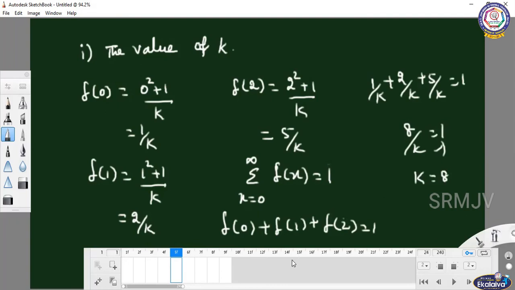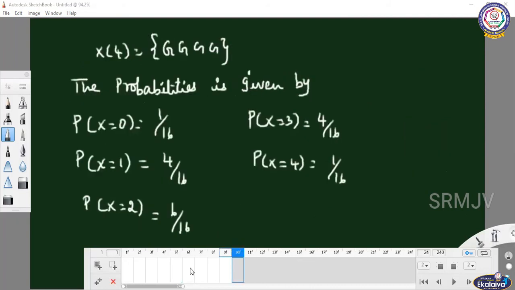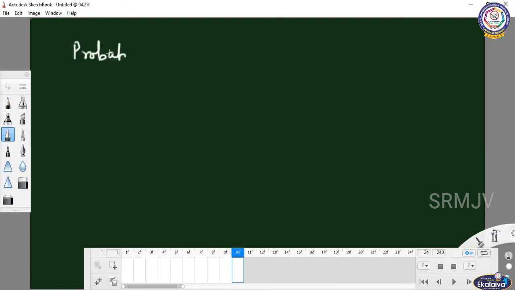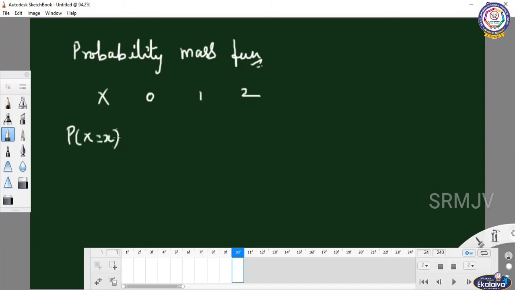So now you are going to write the probability mass function. x can take the values 0, 1, 2, and p of x equal to f of 0 equal to 1 by k, where k value equal to 8, so 1 by 8. Then f of 1 equal to 2 by 8. f of 2 equal to 5 by 8.